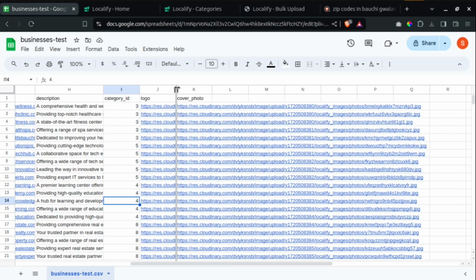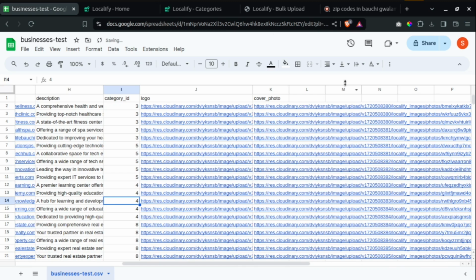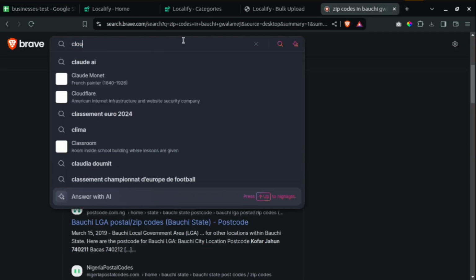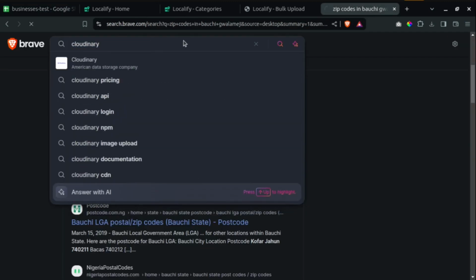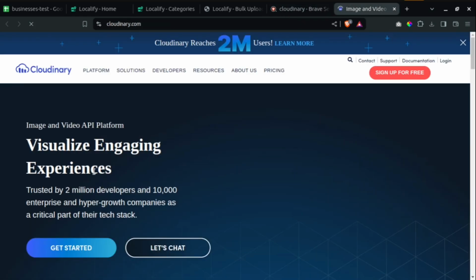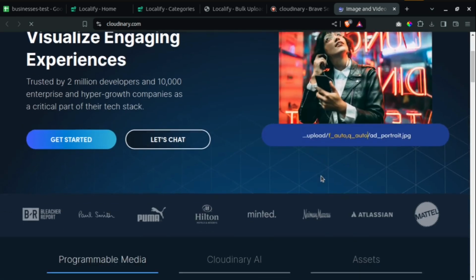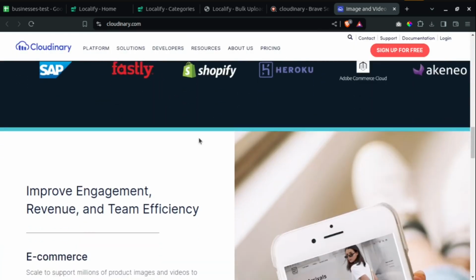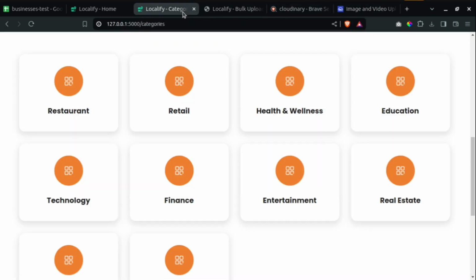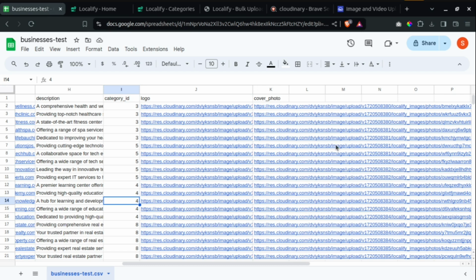For the logo, I hosted all the files on Cloudinary. If you come here and look for Cloudinary, Cloudinary is a cloud storage service. So this is Cloudinary over here. I hosted all the logos and the cover photos here. So they gave me a download link. Those download links, I brought into the CSV file.